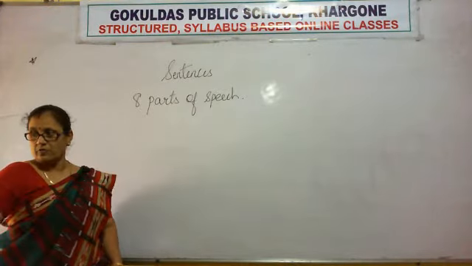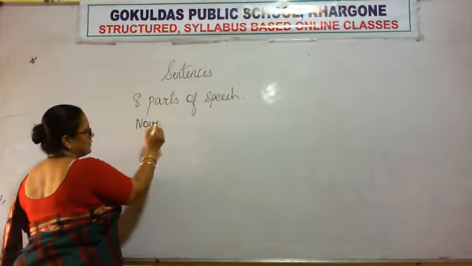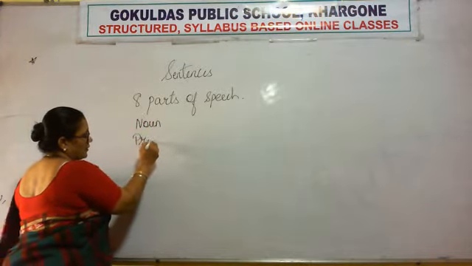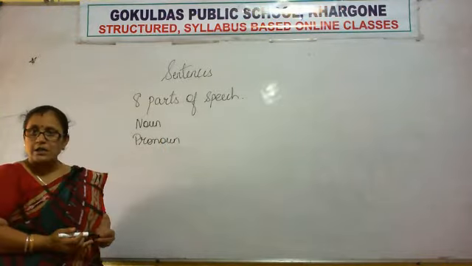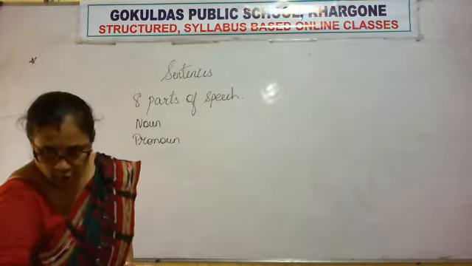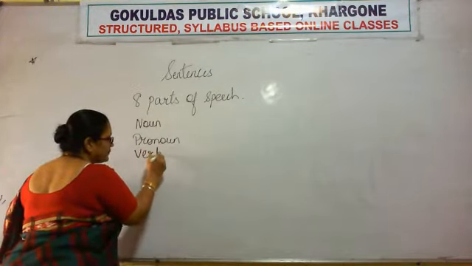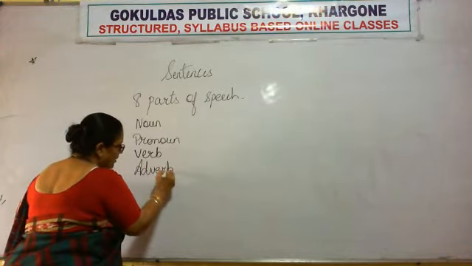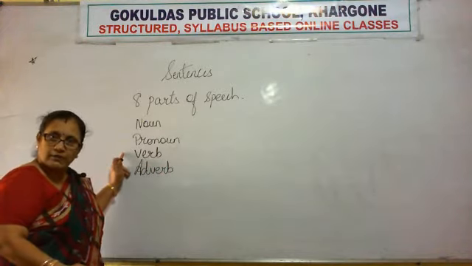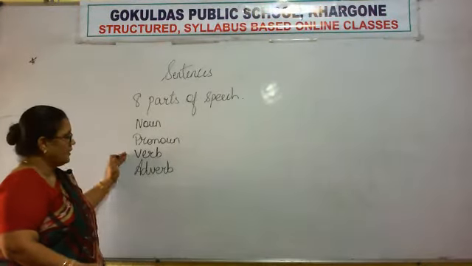Noun, pronoun. Nouns are naming words, pronouns are words used in place of nouns, right? Then verb, adverb. Verbs are doing words, adverb adds something to the verb, right?